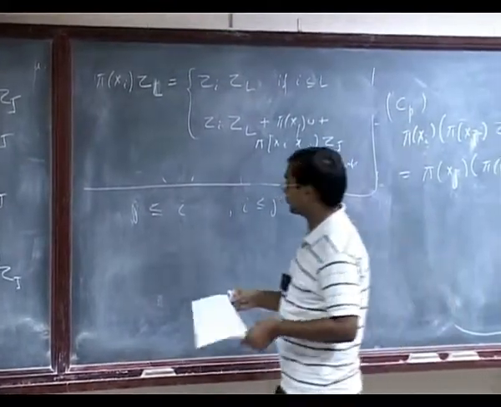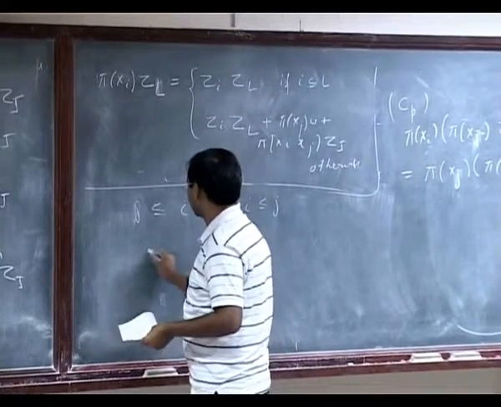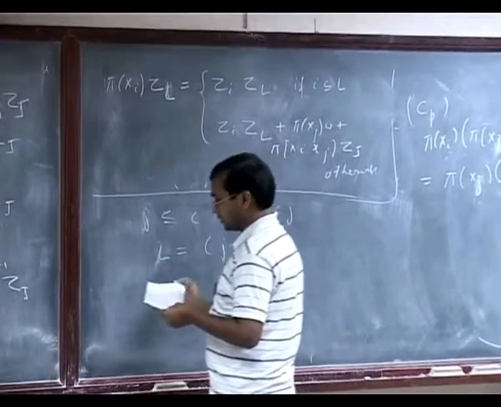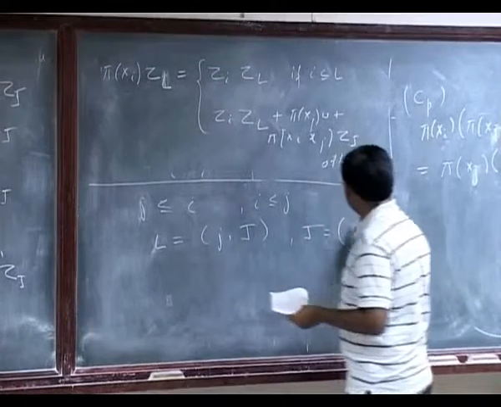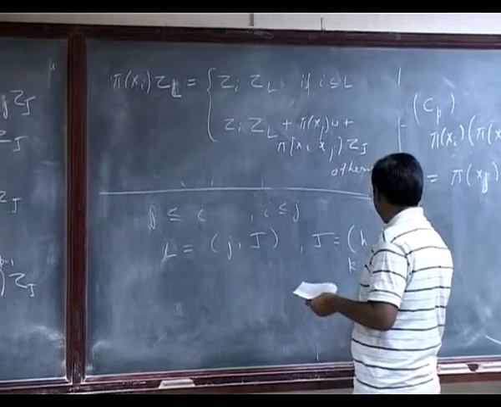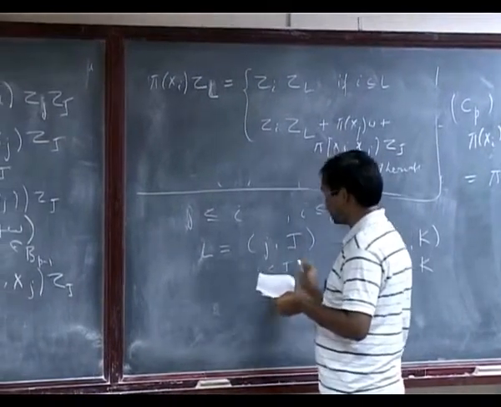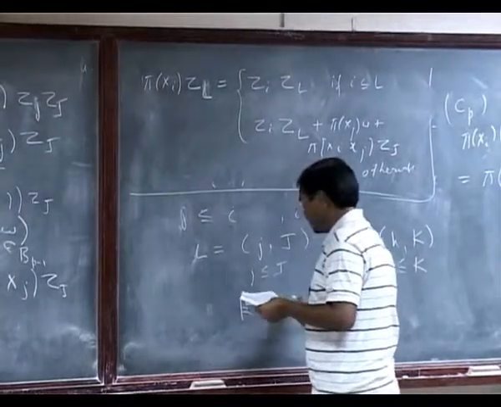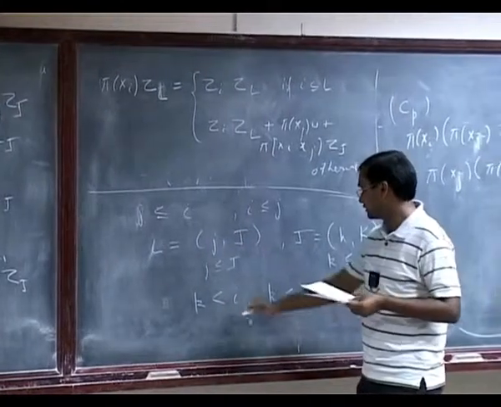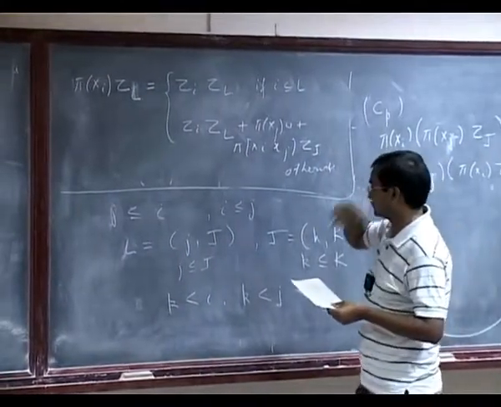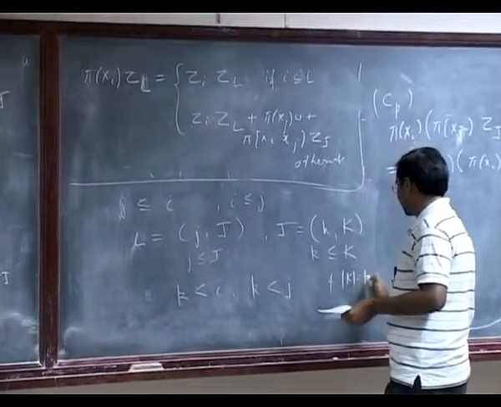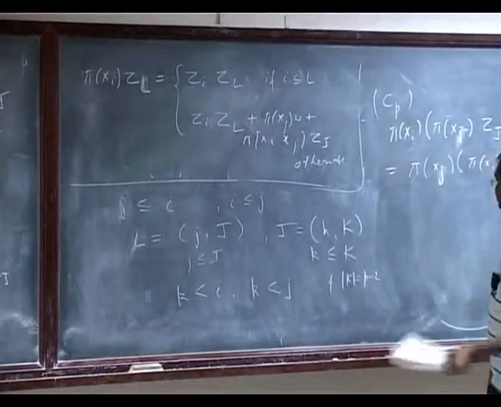So in general, what I need to prove is that I have some index, say my index is capital L, is j comma j, and further I will write j as k comma k, with k less than or equal to k, and here also j less than or equal to j, and k is less than i and k is less than j. But for i and j I am not saying anything, so I will just conclude everything from there. And of course, mod k is p minus 2.